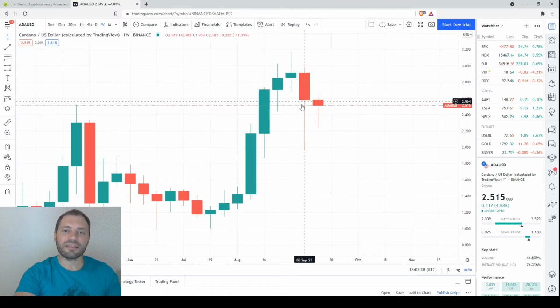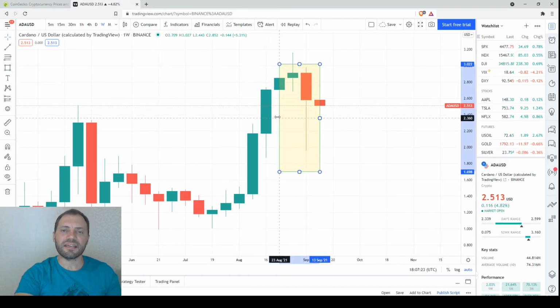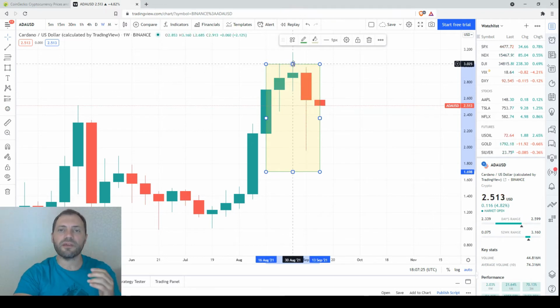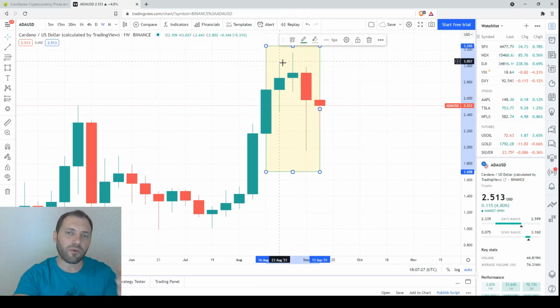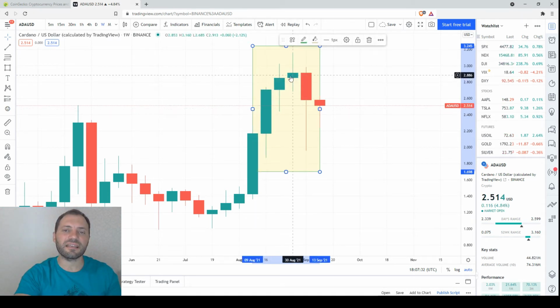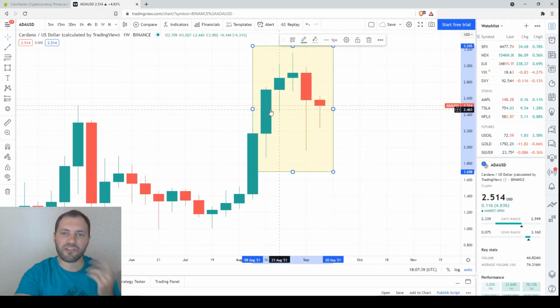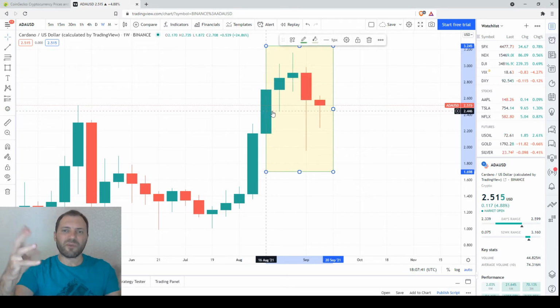But last week, this really very interesting candlestick formed. So it engulfs, it has a bearish body, it has a local high below the previous ones, a local low below the previous ones, and it engulfs the bodies of these two candlesticks. So definitely this is a bearish signal, and we have to be really very careful. So this is a bearish engulfing, not the perfect one, because theoretically it looks like a bearish engulfing, but it's not exactly a bearish engulfing. But this is a bearish signal, so we have to be really very careful.